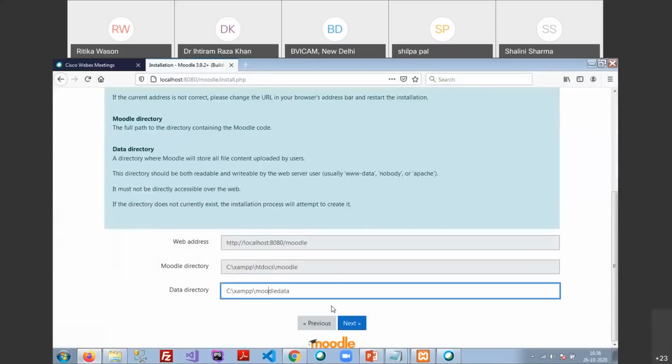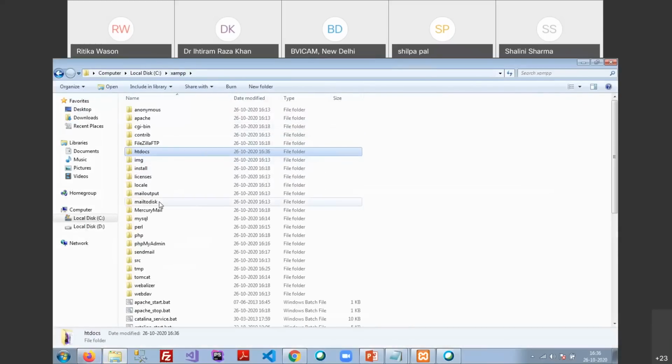Now, the third one is the Moodle data. For this, let me tell you one more thing. Inside the XAMPP, are you able to see any Moodle data directory? There is no Moodle data directory there. The Moodle data directory is responsible for storing the sessions, the caches, and all the temporary files. It also handles all the related files like your course files, your students' assignment submission files, your assignment files, and your video files.